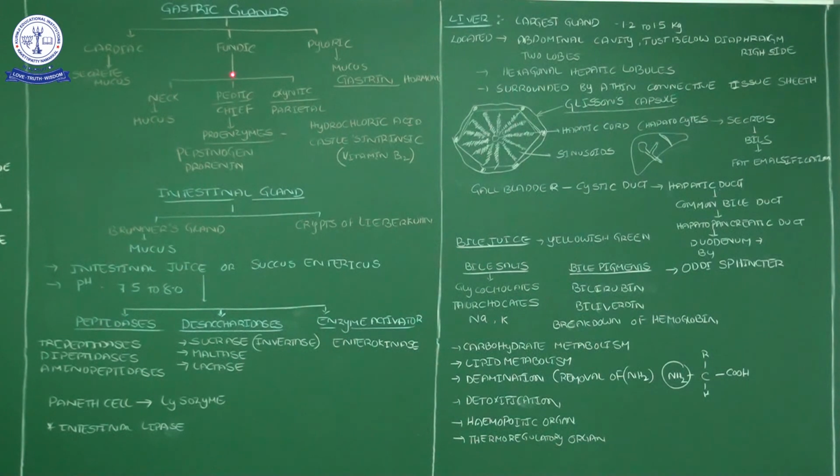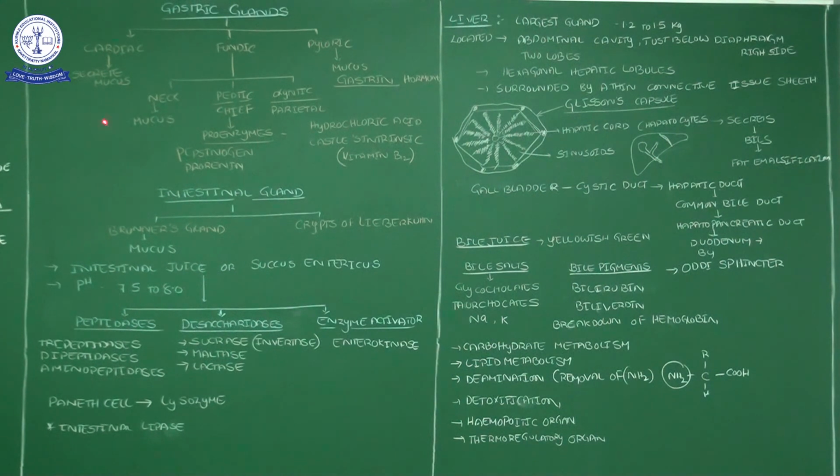These fundic glands contain three different types of cells. One is the neck cells, next one is the peptic cells. Peptic cells are chief cells. And the third type of cells are oxyntic cells. Oxyntic cells are parietal cells.